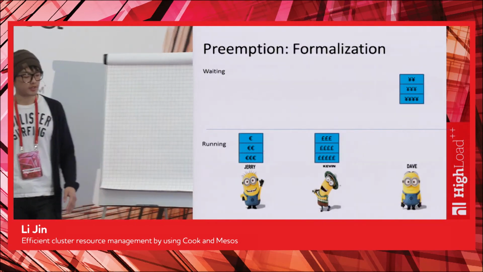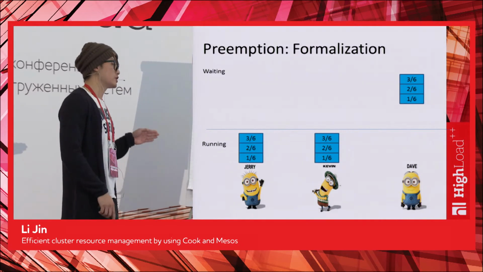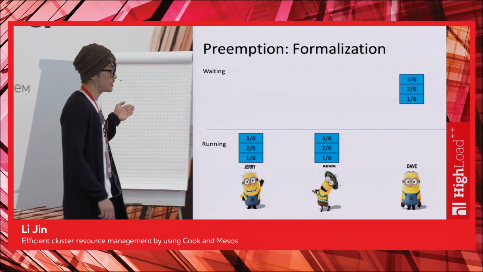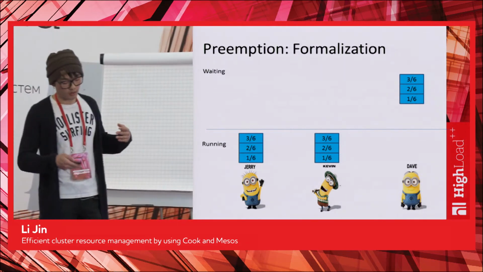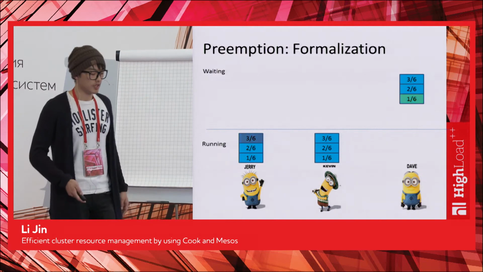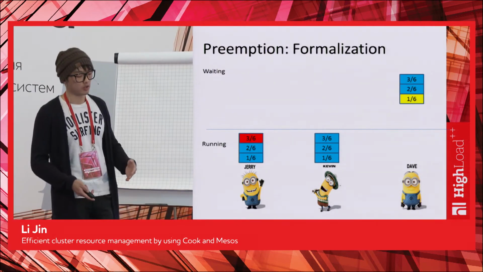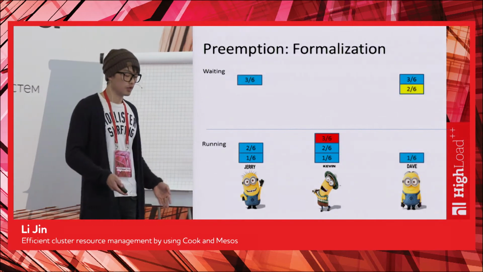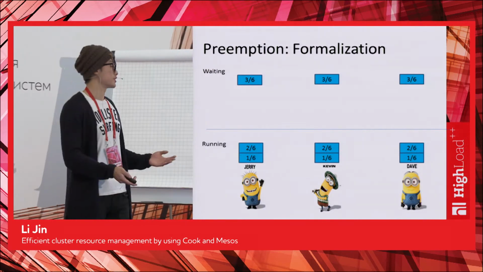So just quickly, same example here. Now we're going to use CRS. One thing to note is the higher the CRS is, the less important a task is. So it's kind of a little bit reversed. So let's say here we do the same thing. We're trying to find a task with higher CRS to preempt. We do that again. We end up running the task with the lowest CRS.